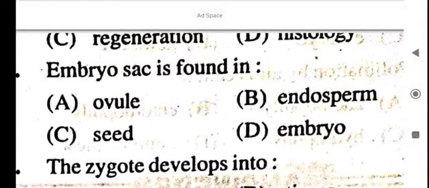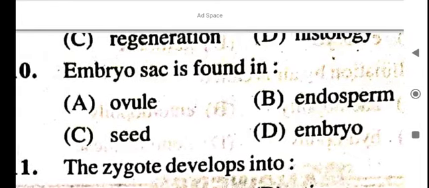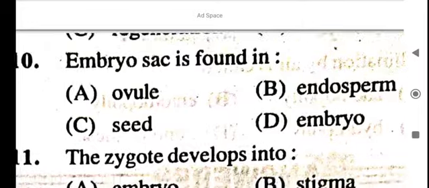Embryo sac is found in where? Ovule, endosperm, seed, embryo. Embryo sac is found in ovule. Okay, embryo sac is found in ovule.